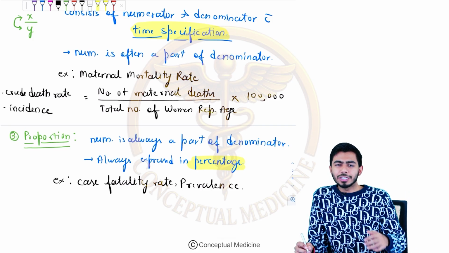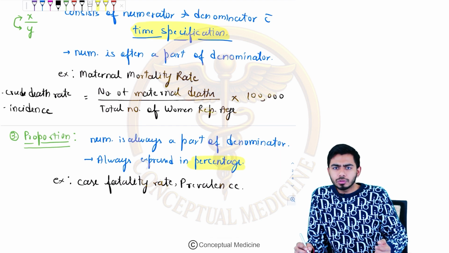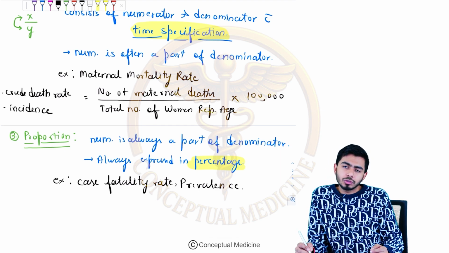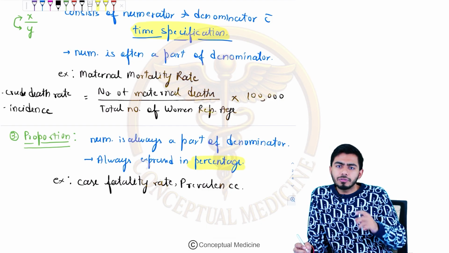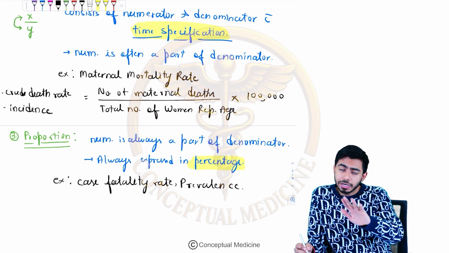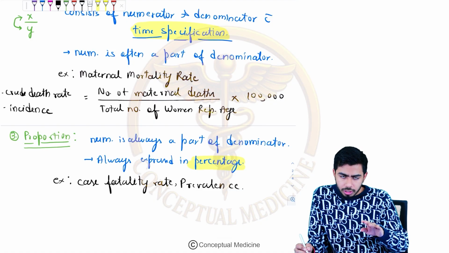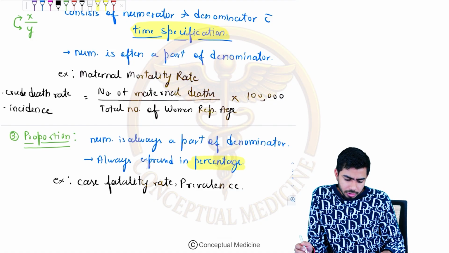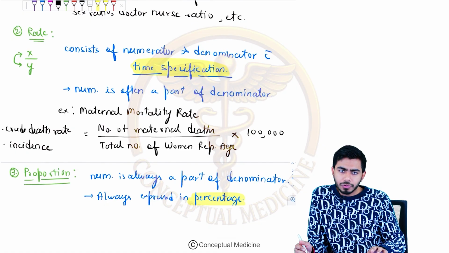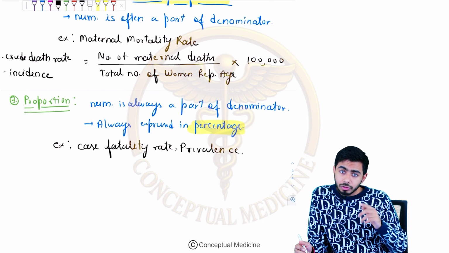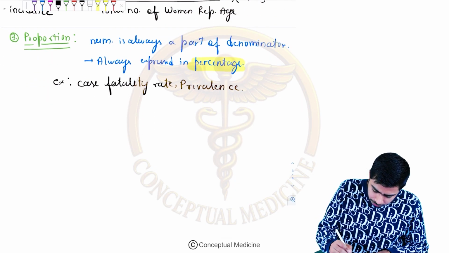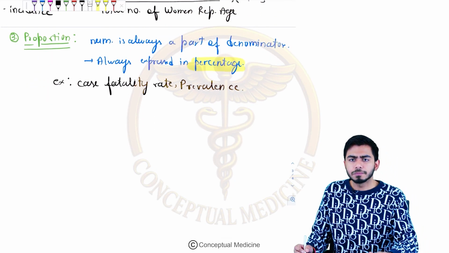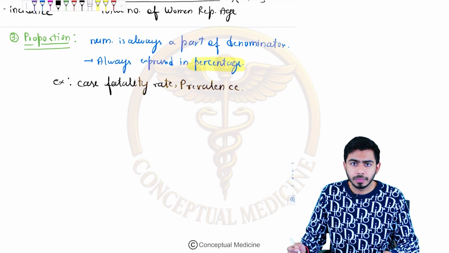Incidence is a ratio, rate, or proportion. What is your answer? In that case your answer should be it is an example of rate. Prevalence is an example of proportion, right? These are straight MCQs, so it's very important to mention over here. So incidence is actually an example of rate, and prevalence is an example of proportion. Direct MCQs.